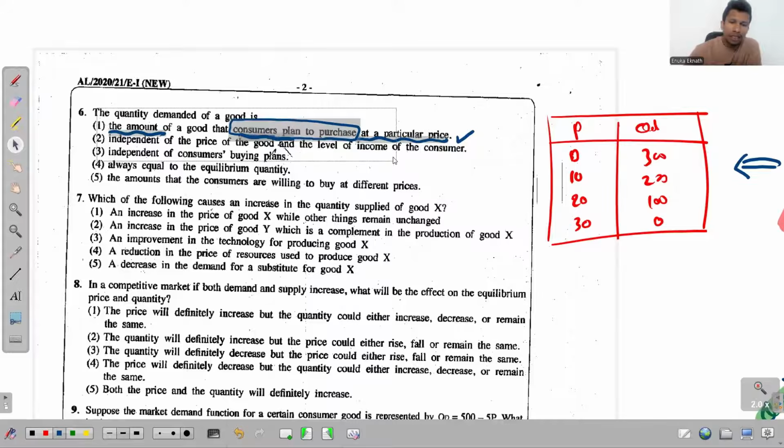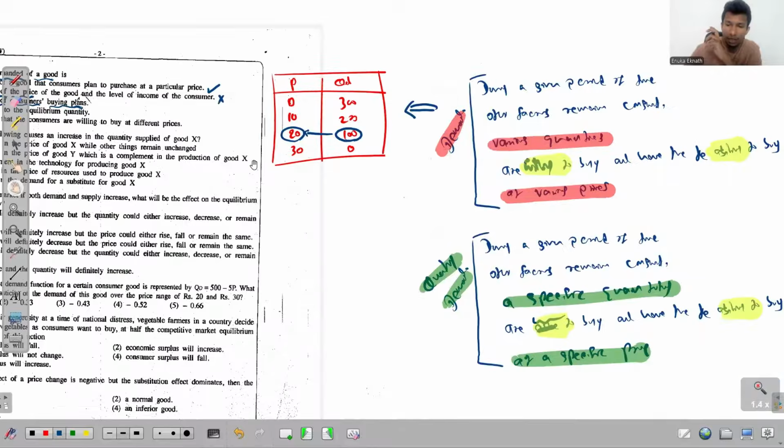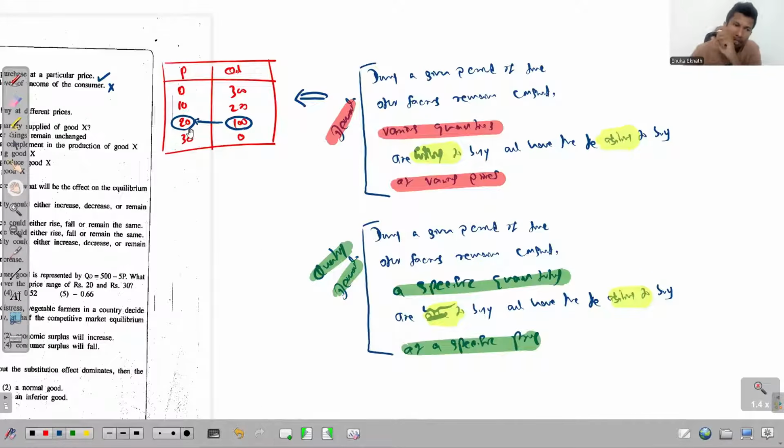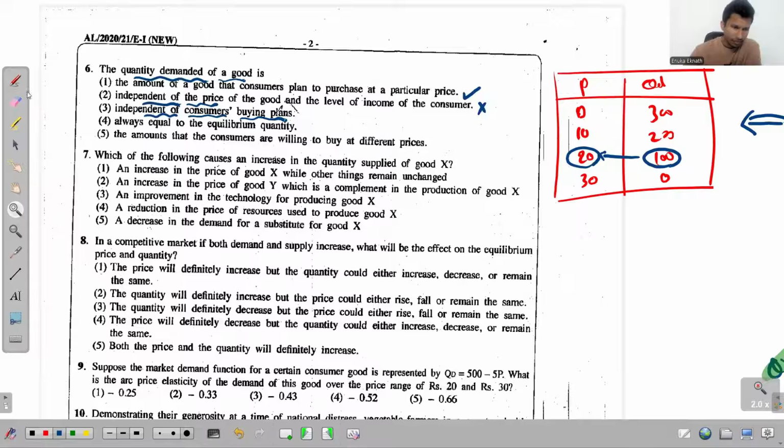Right. Look at this second option. It says the quantity demanded of a good is independent of the price. No, the quantity demanded is always related to a specific price, not independent from the price, which is totally wrong there. The third one says independent of consumers' buying plans. No, the quantity demanded is again related to consumers' plan, or consumers' willingness and ability to buy the good. That is not independent from the plan to buy.